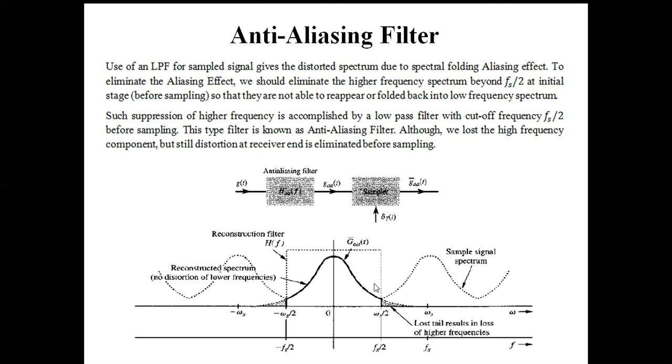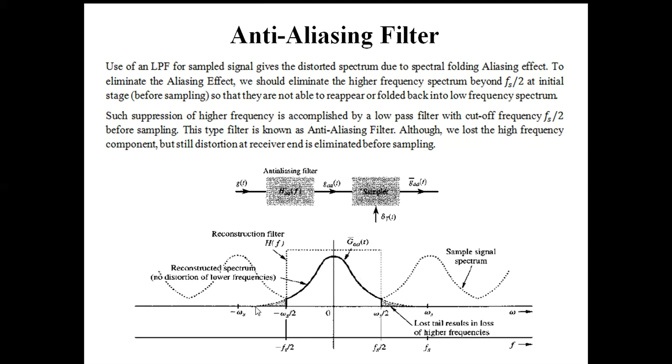The question arises, although we are not getting the full spectrum of the signal. After sampling, we use a low pass filter for reconstruction, with transfer function H(f), and we get ultimately this one.